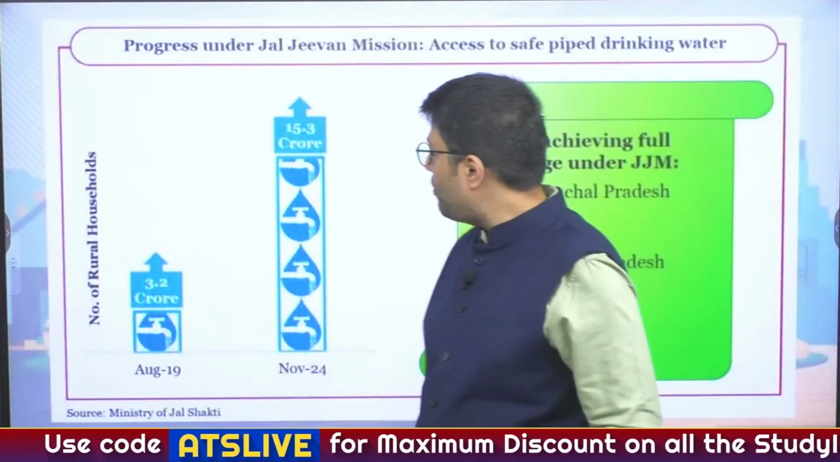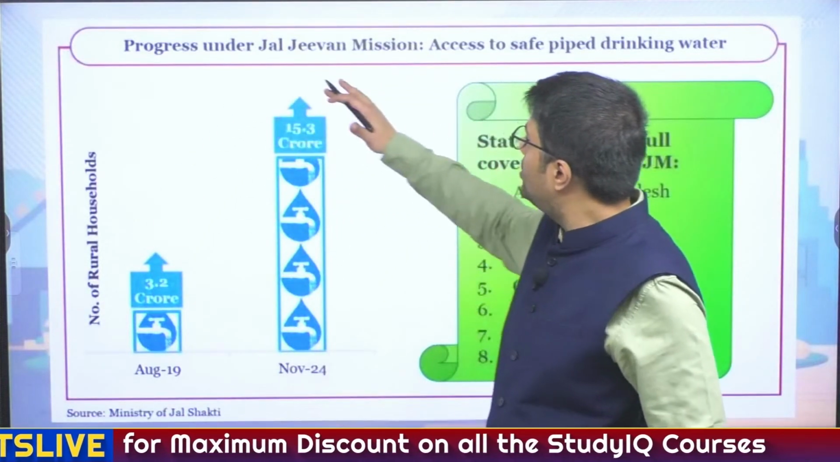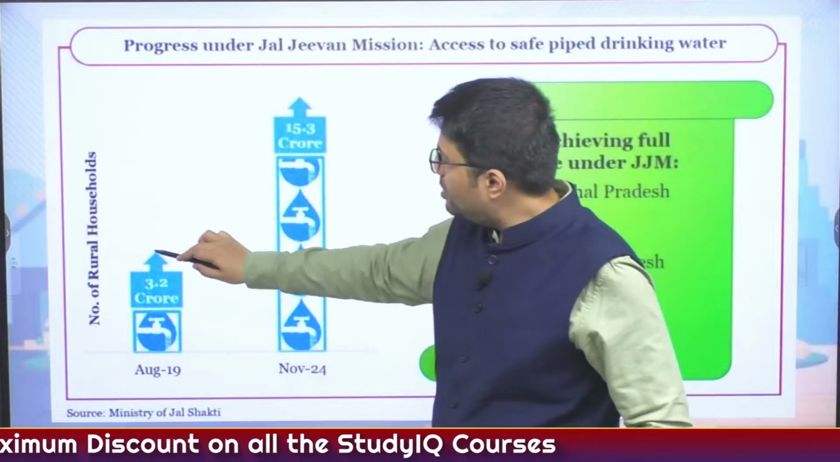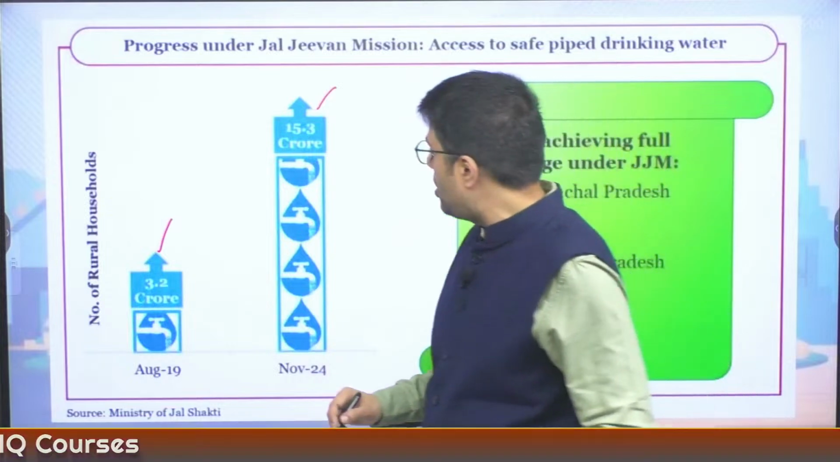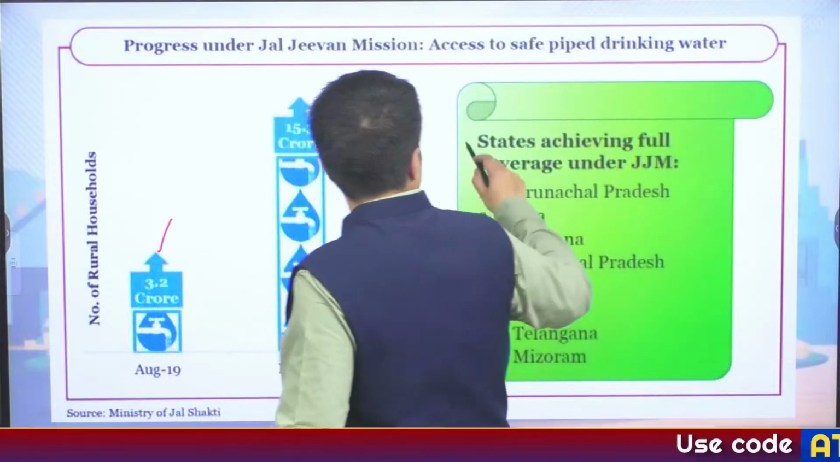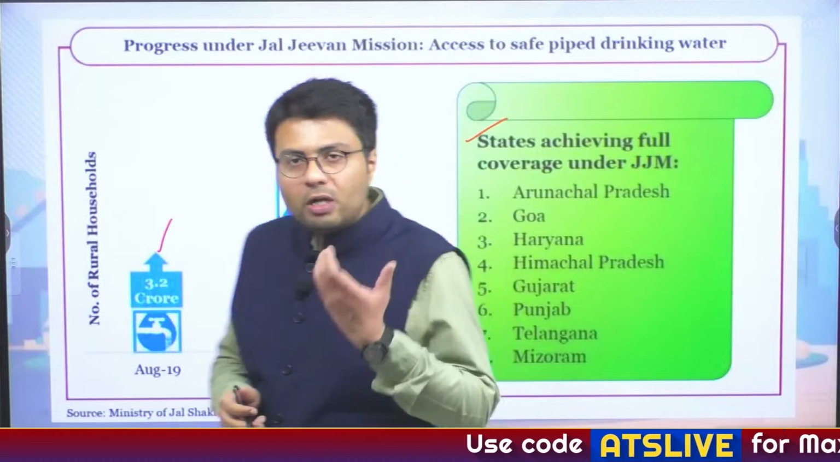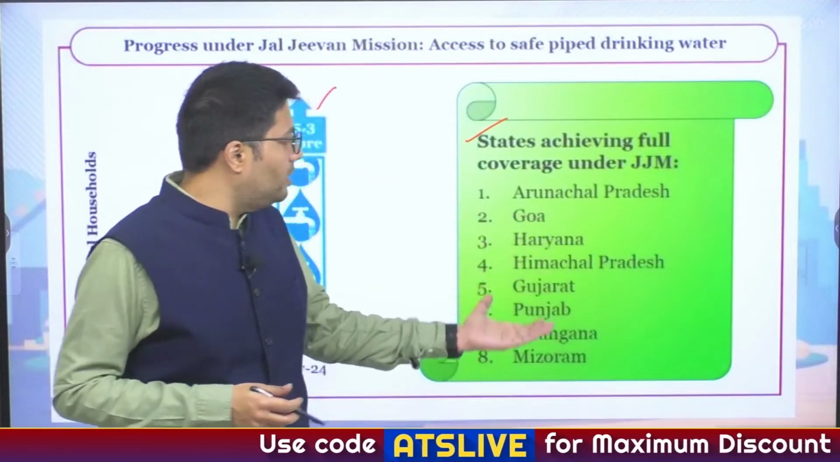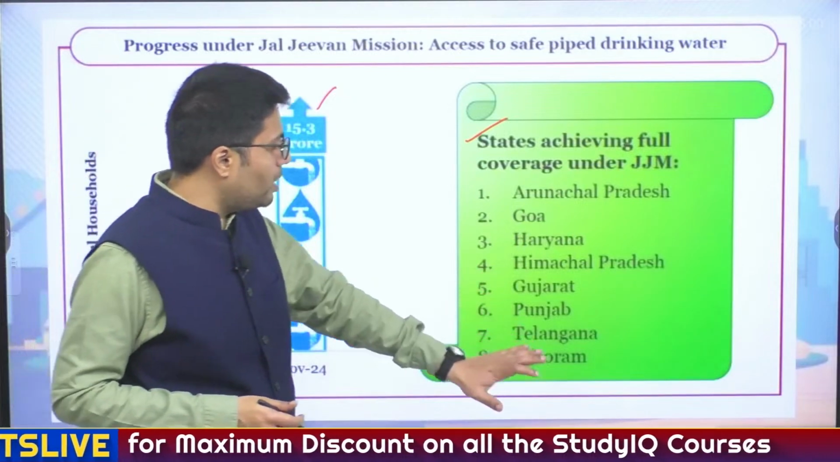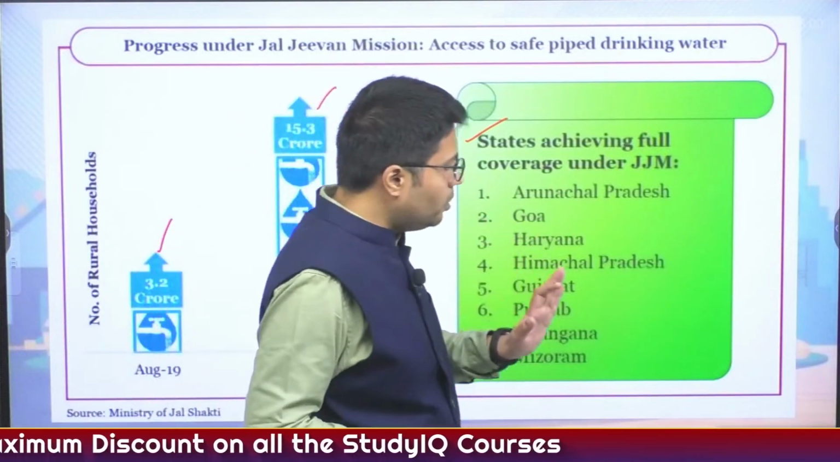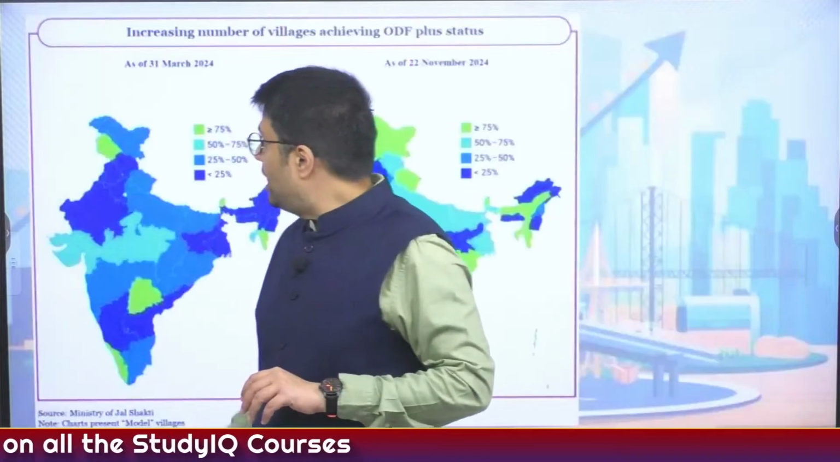So we can see from here the pipe delivery through this Jal Jeevan Mission, it was 3.2 crore back in August 19, it has reached 15.3 crore now, whereas many states here have complete full coverage of the piped drinking water schemes. These are states such as Arunachal Pradesh, Goa, Haryana, Himachal, Gujarat, Punjab, Telangana and Mizoram. Understood?